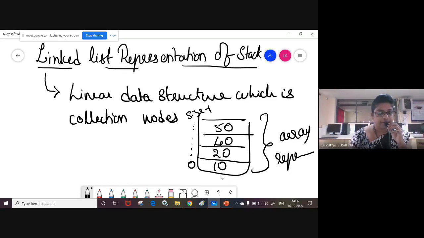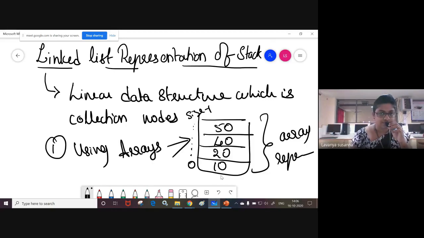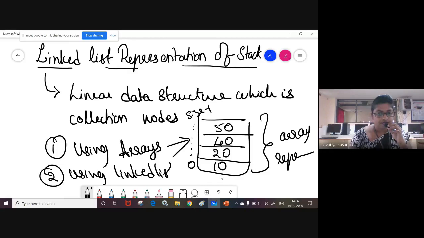Now let us see the linked list representation of stack. Stack can be implemented in two ways. First way is using arrays. See the diagram, up to now we have seen this, right? Now the second way is using a linked list. Let us see how to represent this stack using a linked list.